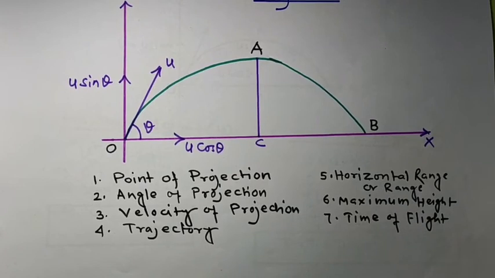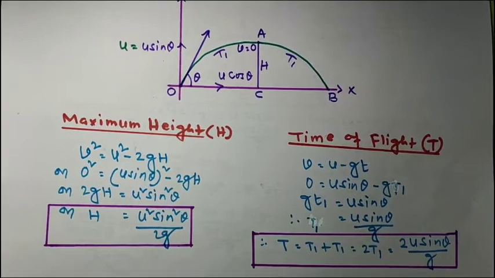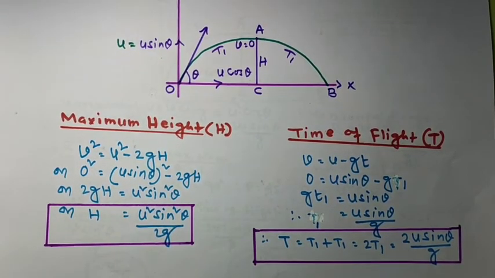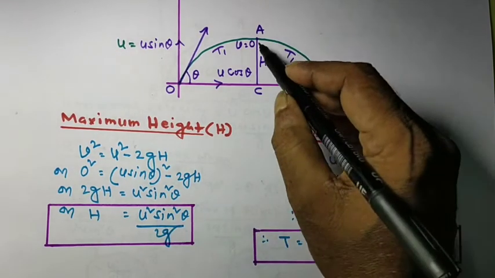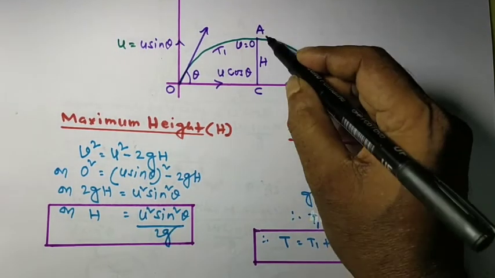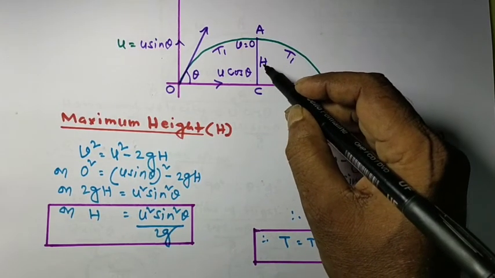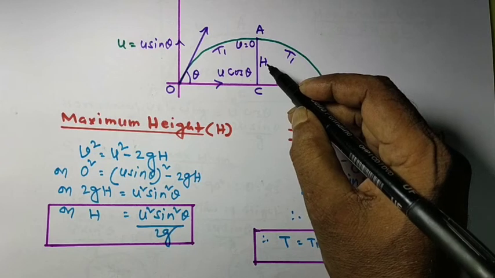Now we will see some mathematical formulas regarding various aspects of projectile. Now first we will come to maximum height. During the journey, what maximum height does it rise to? Here we can see A is the maximum height and we can call it capital H.